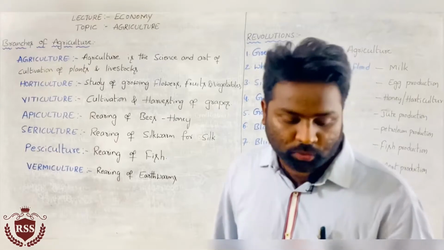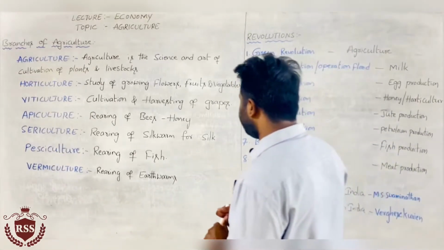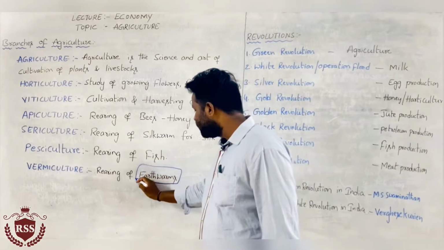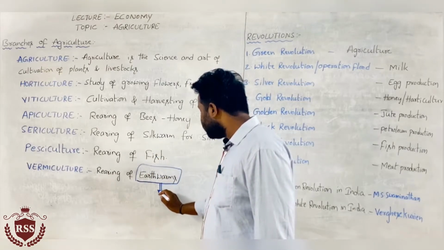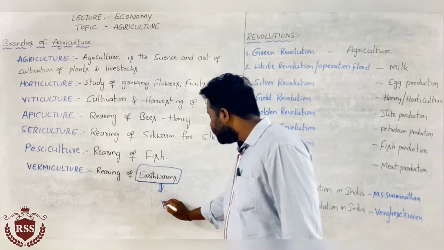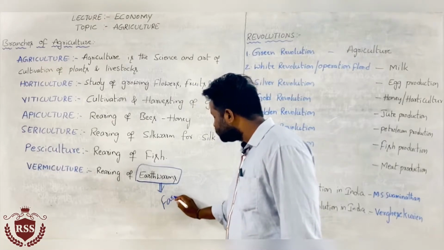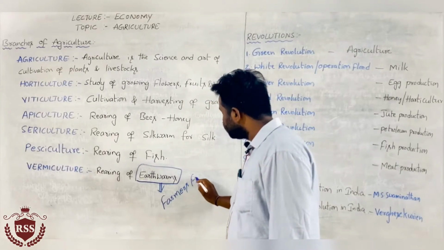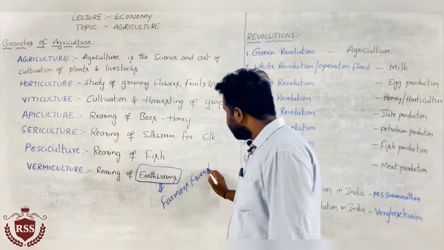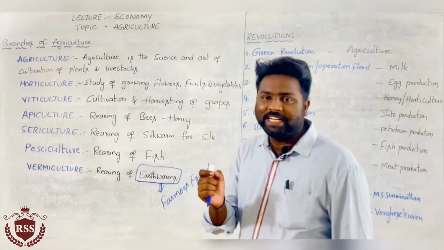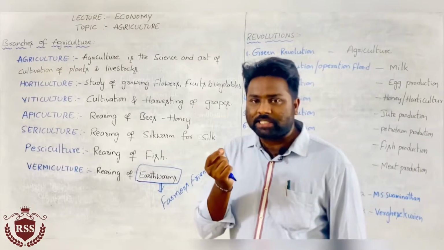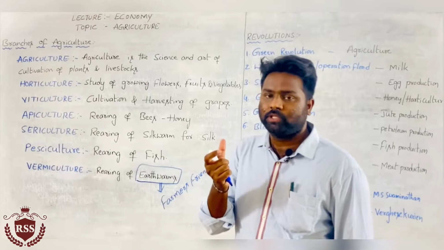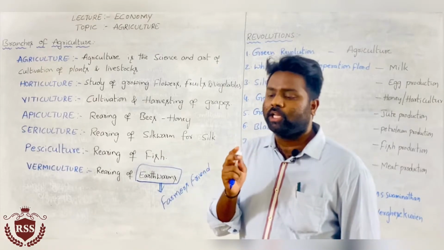One more important thing to keep in mind is that they have asked many times: earthworms are called the farmer's friend. Why? Because earthworms eat small insects which destroy the crops harvested by the farmer in the fields.